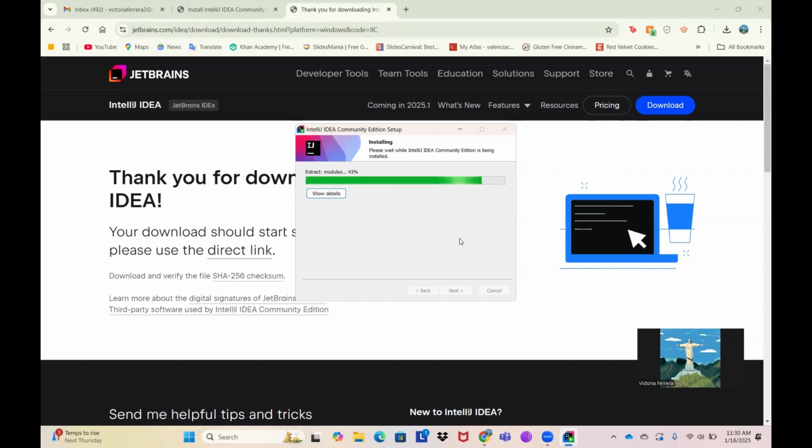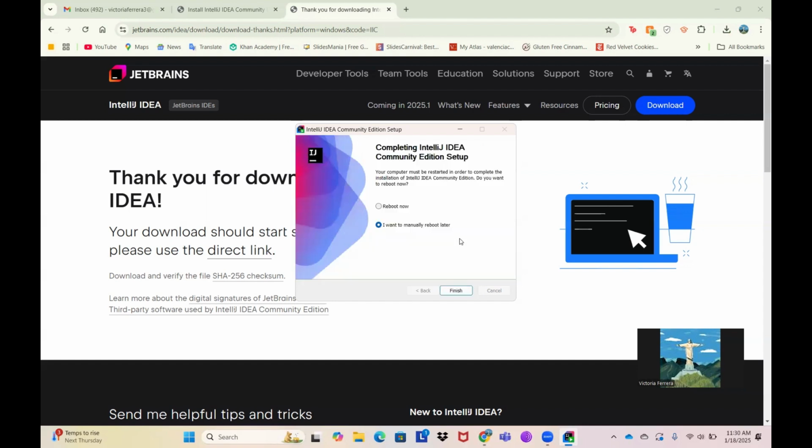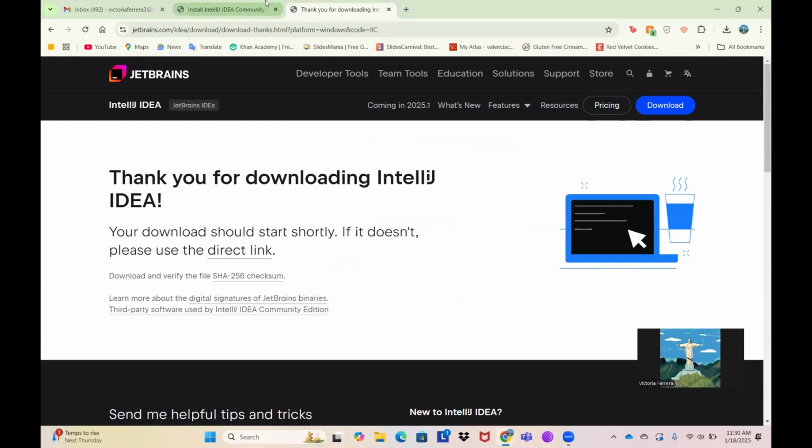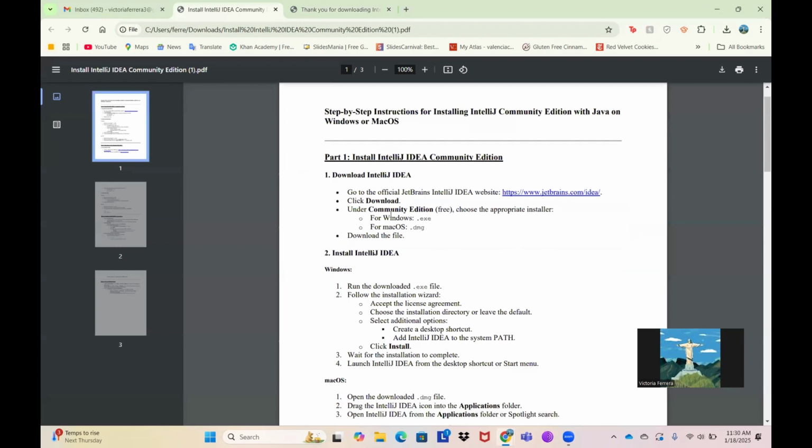Almost done. After this, you can actually just click reboot now, but since I'm doing the video, I'm just going to do it manually after this. So I'm going to put finish. We're going to go back to the instructions.